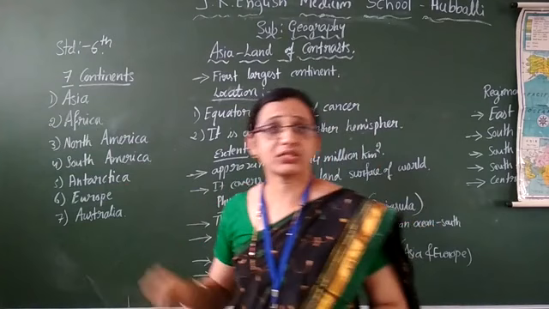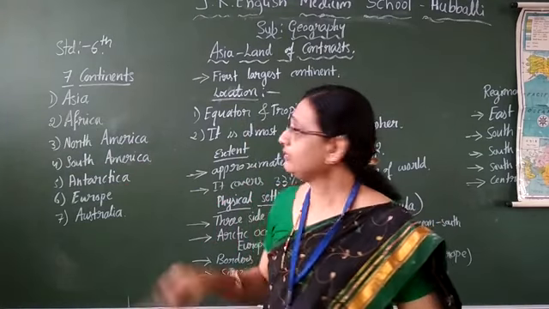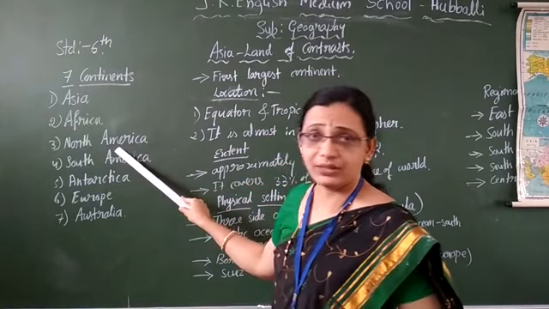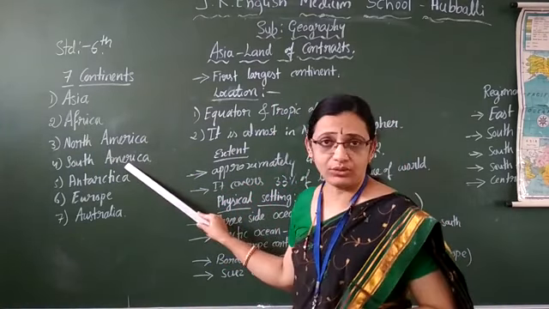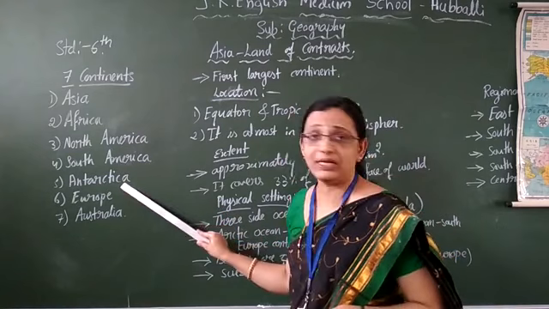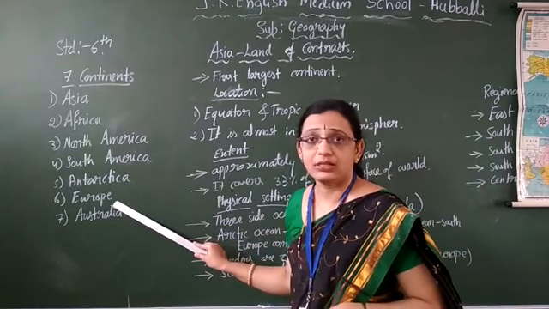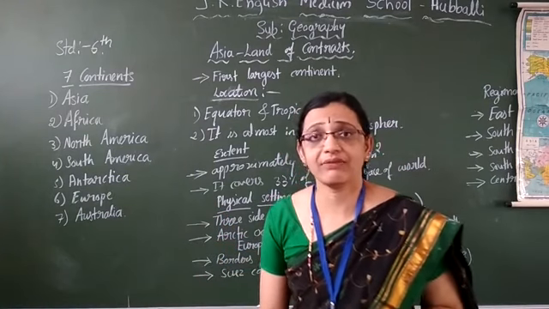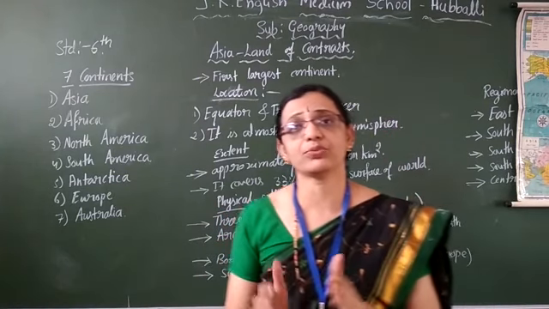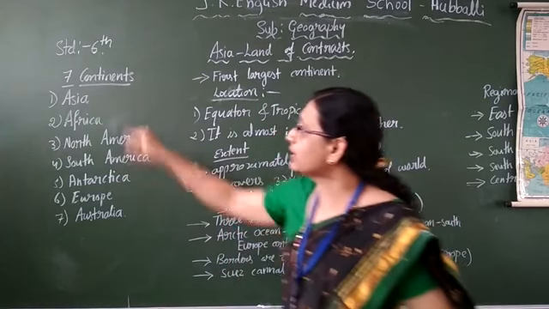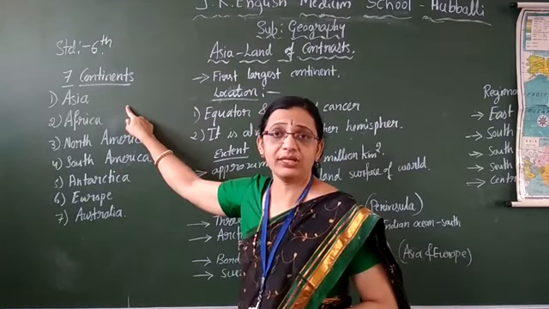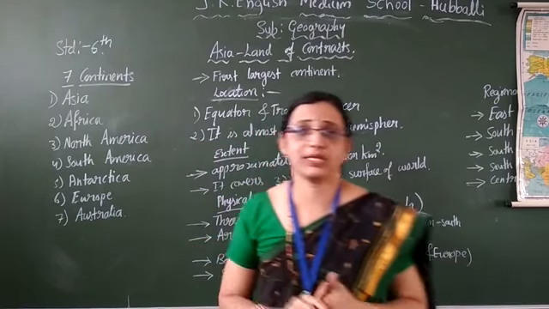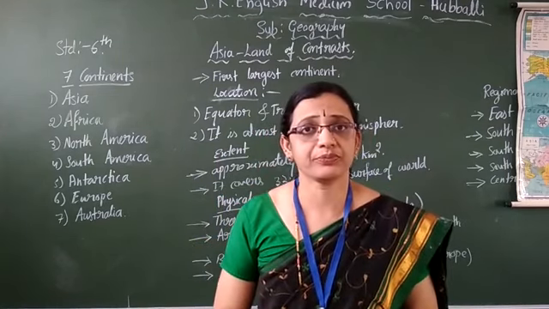See, Asia, first largest continent. Second largest is Africa. Third, North America. Fourth, South America. Fifth, Antarctica. Sixth, Europe. And Australia, last, 7th largest. So, the very smallest continent it is. Biggest or largest continent means Asia. Smallest continent means Australia. Followed, children?